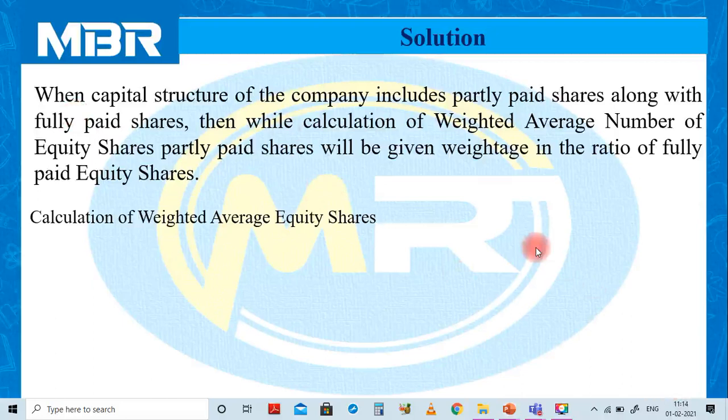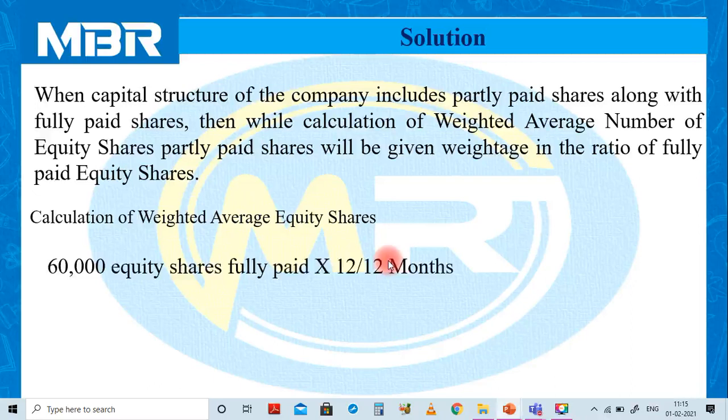In order to convert partly paid shares in the proportion of fully paid, we need to apply the amount of partly paid shares and fully paid shares, or you can say the face value of the share. Let us calculate the weighted average number of equity shares using the given details.